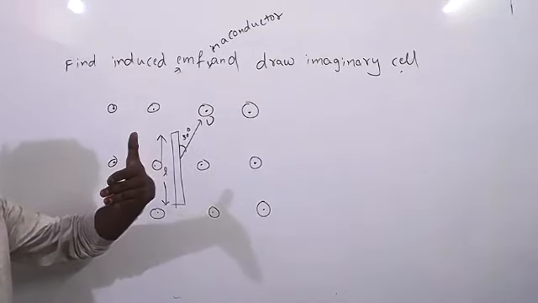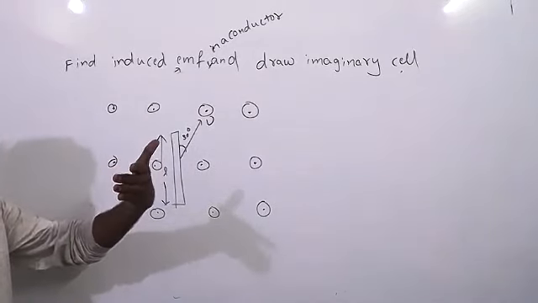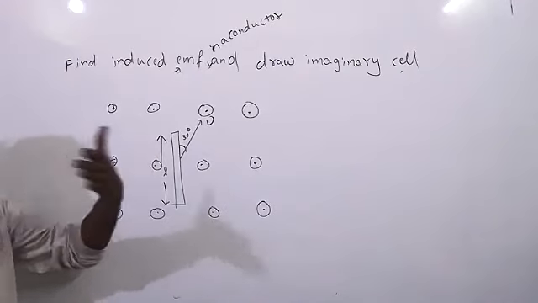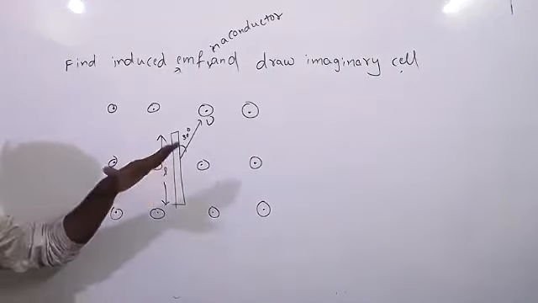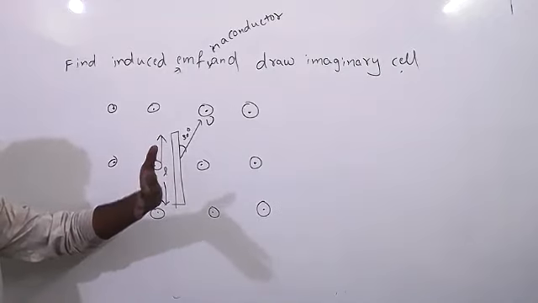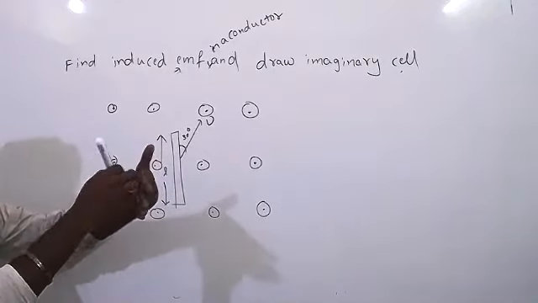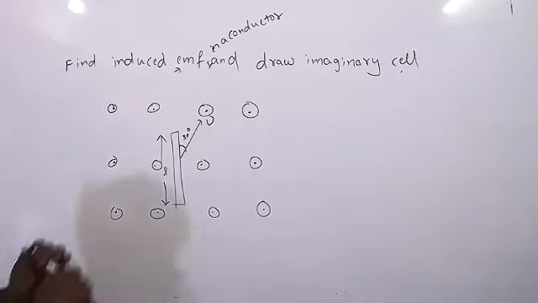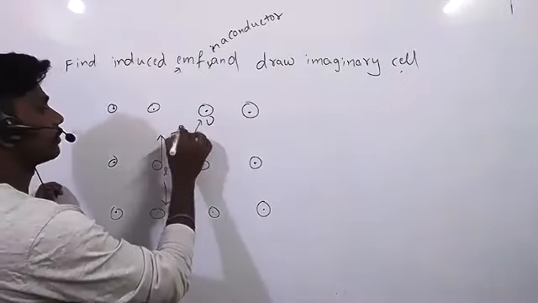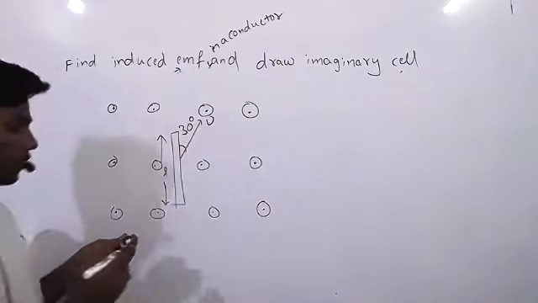The magnetic field is outward. V bar plus B bar, you can solve that. How much will you get? If you understand clearly, tell me, it is 30 degrees.